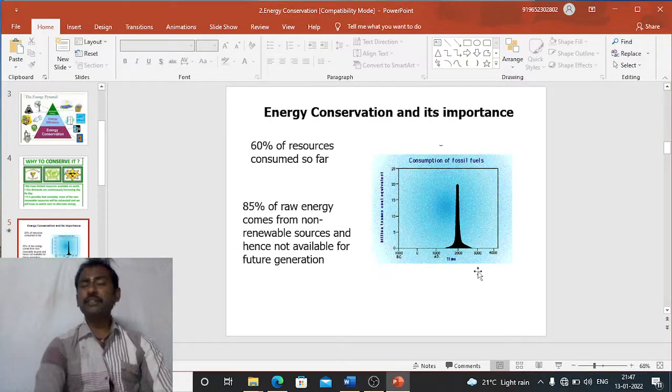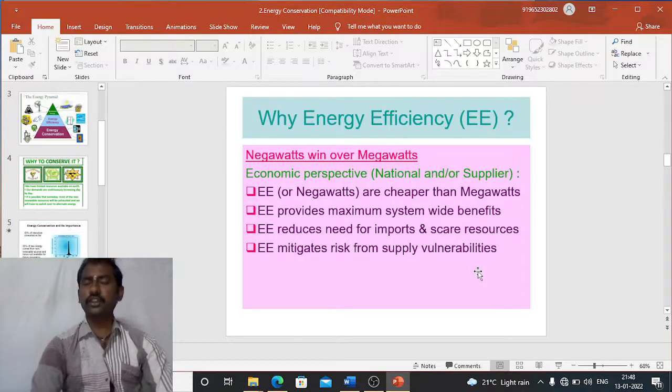The importance of energy conservation is also that now 60% of the resources have been consumed so far, and 85% of the raw energy comes from non-renewable sources, and hence is not available for future generations. If we continue the energy consumption in this manner, there is no energy for the future generation. That's why we have to go for energy conservation.